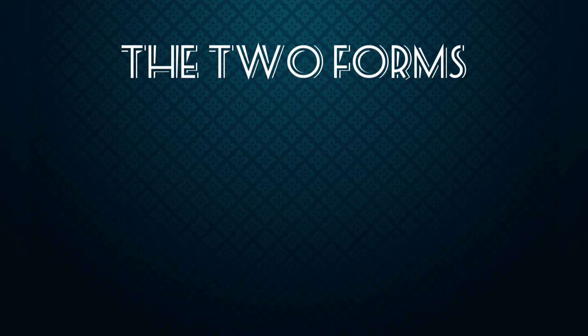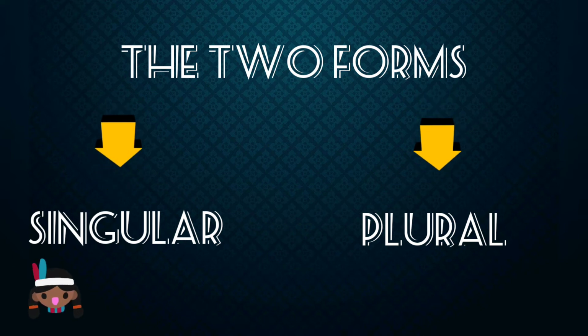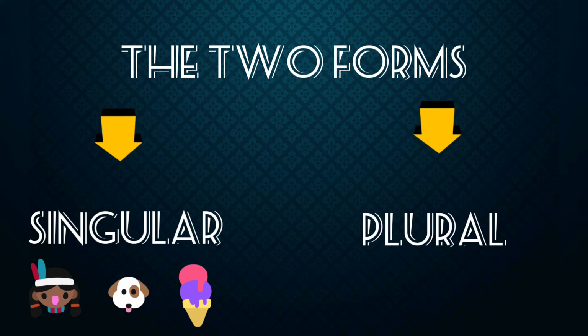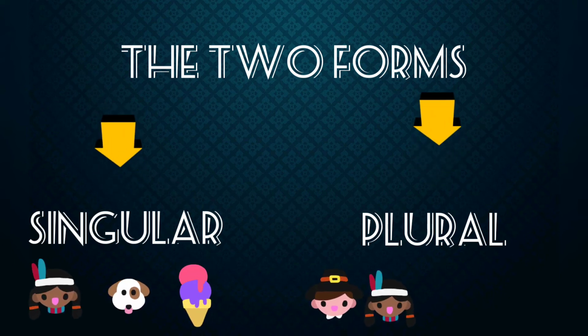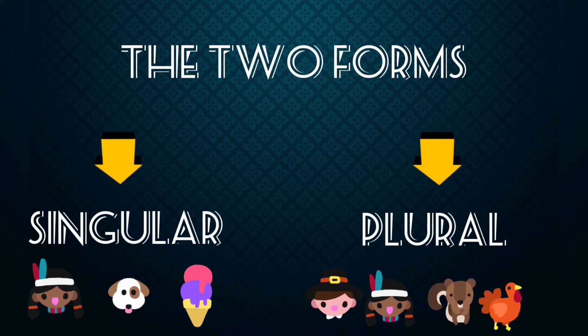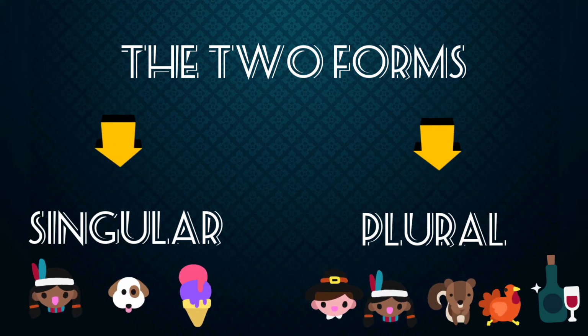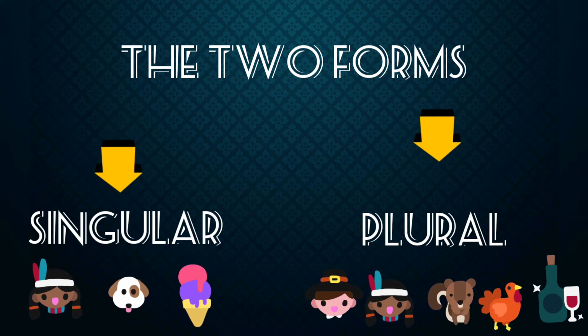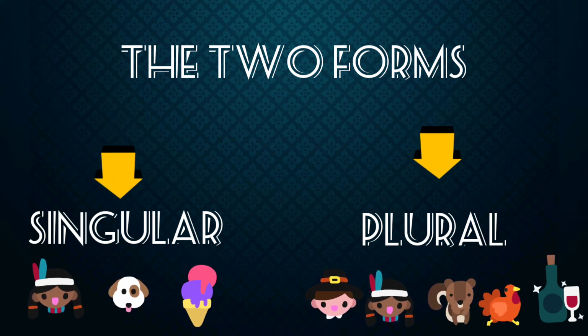Alright, now the second category that we have is the 2 forms. That is singular form and plural form. So we use singular when we talk about one person, one animal or one thing. Okay? And we use plural when we talk about more than one person, animal or thing. Alright? Examples of singular form can be she, he, I. Okay? And examples of plural form can be we, they, etc.